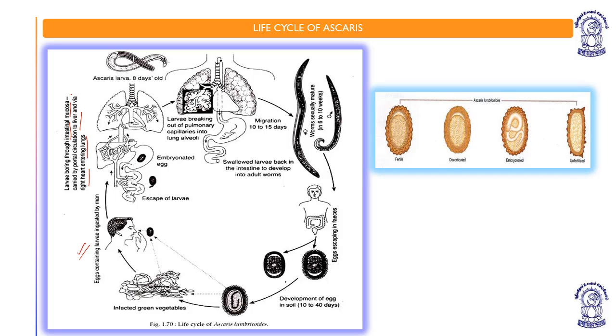So this larva reaches the small intestine, it bores the wall, it creates holes in the wall of intestine, and entering into the bloodstream, it reaches the right heart. Before that, it reaches the portal circulation, then right heart, and then lungs. So this is the embryonated egg stage, which is the infective stage in humans.